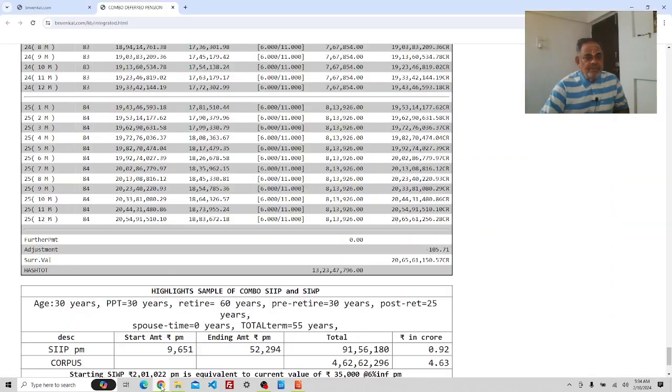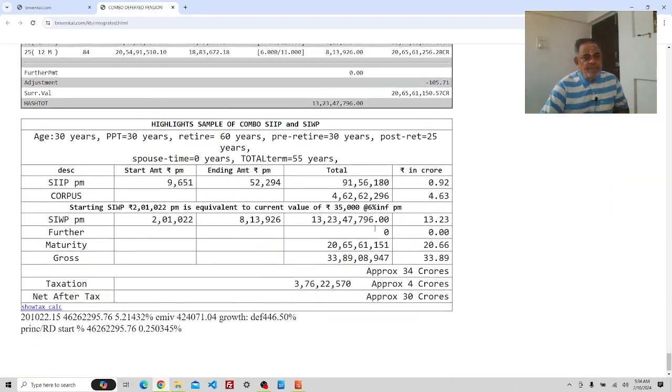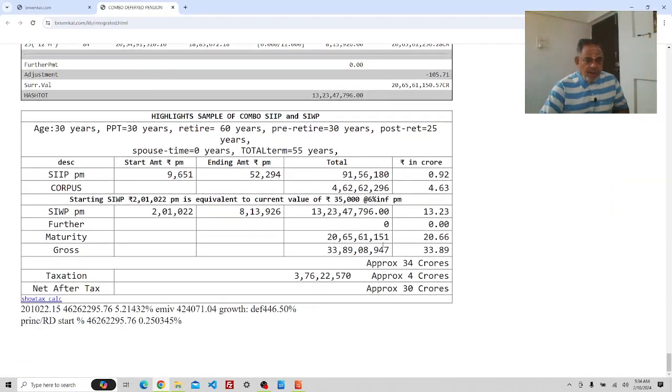See the summary page. In the beginning there is a summary, and at the end also there is a summary. See, maturity at the age of 85 is 20.65 crore. 13.23 crore have been already withdrawn from the SWP, or systematic INFLAPRO withdrawal plan. SIWP means systematic INFLAPRO withdrawal plan.